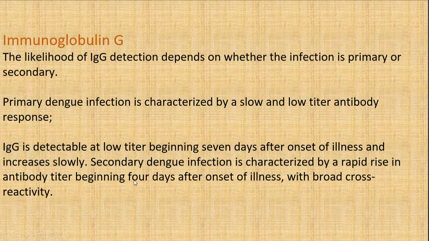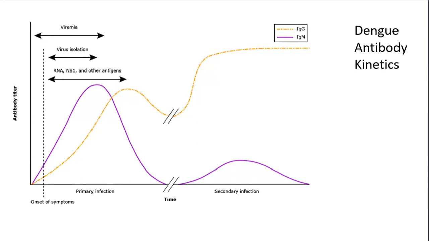Whereas in the secondary dengue, within the first 4 days of onset of illness, there is a broad cross reactivity leading to increased IgG levels. Here you can see the IgG levels and the IgM levels in the primary infection. In the secondary infection, the IgG levels just shoot up, whereas IgM levels are more in the primary infection.